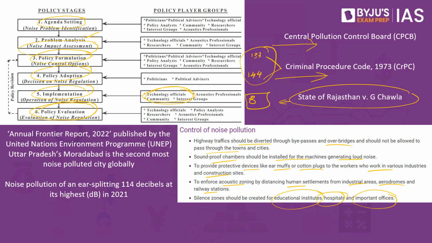These are some of the measures that we would be able to take up in order to mitigate the impact of noise pollution. Now, what is the context according to the article? According to Annual Frontier Report 2022 published by United Nations Environmental Programme, Uttar Pradesh Moradabad is the second most noise polluted city globally. So according to it, it says that noise pollution is at an ear splitting 114 decibels at its highest in the year 2021.